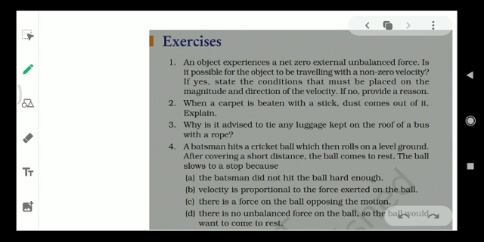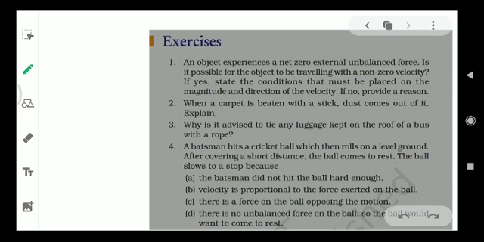Why is it advised to tie luggage on the roof of a bus with a rope? Because if it is not done, then when the bus accelerates or decelerates, or when it changes direction, your luggage will fall down because of inertia.